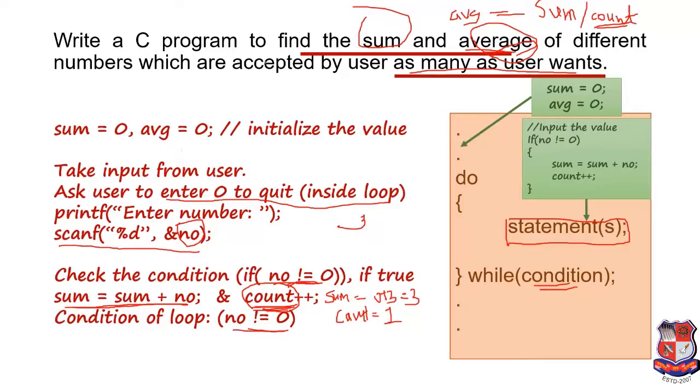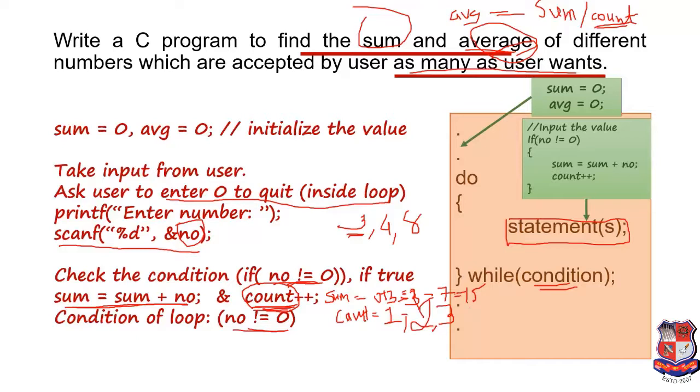As we discussed, if the user enters 3 as the first number, then the sum is equal to 0 plus 3, so it is 3, and count equals 1. Now the next number entered by the user is 4, so the new value of the sum is 3 plus 4, which is 7, and count will now be 2. And if the user now enters 8, the next value of summation will be 15, and the value of count will be 3.